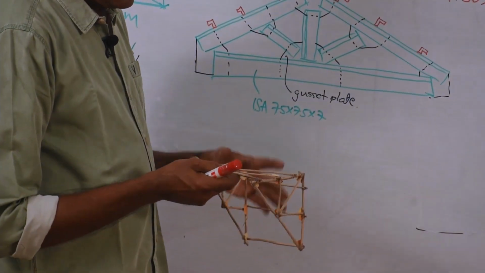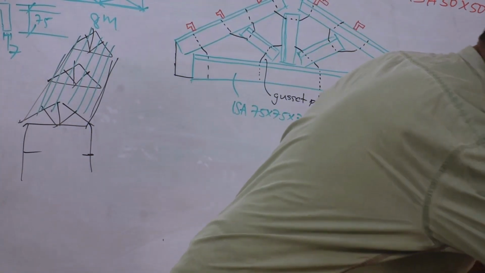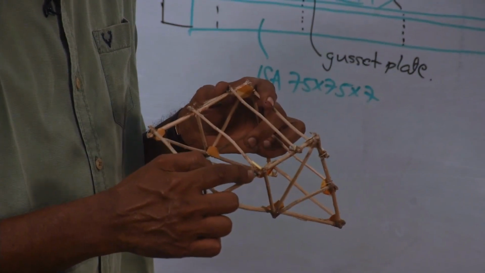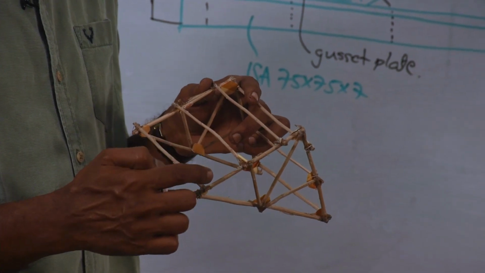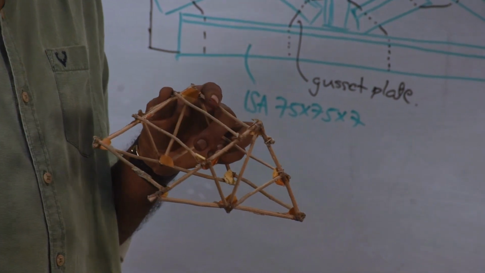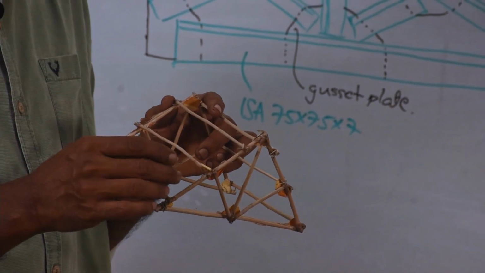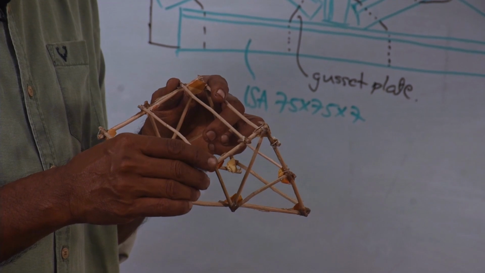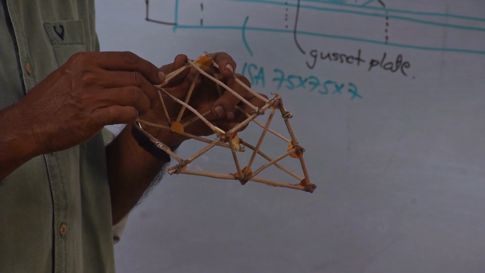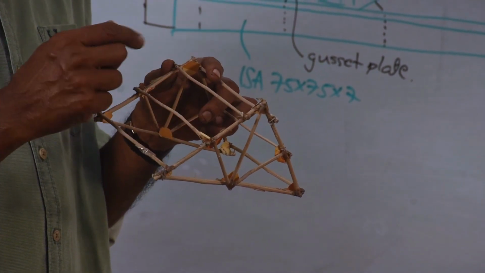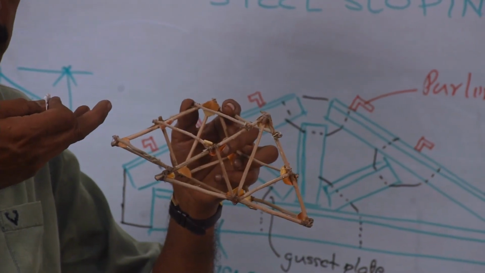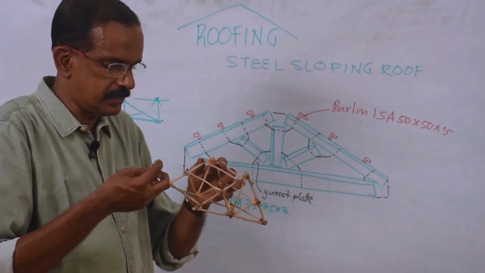Actually, these purlins are not directly welded to the trusses. These purlins are connected to the trusses with the help of another small angle, like this. One small angle is welded here. Similarly, one small angle welded here. To this small angle, these purlins are bolted. That is only for convenience. Otherwise, it will be difficult to lift it and keep it in the proper place. So, for convenience, it is done like that.